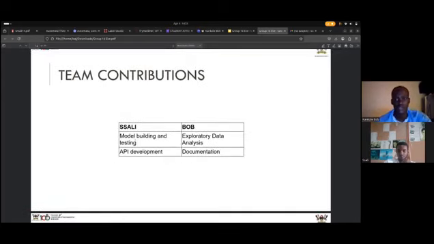Then under team contributions, it's me and my colleague Joshua. You can see Joshua here. He did the model building and testing and also the API programming. Then me, I did the documentation and exploratory data analysis, doing research and finding data from different resources.